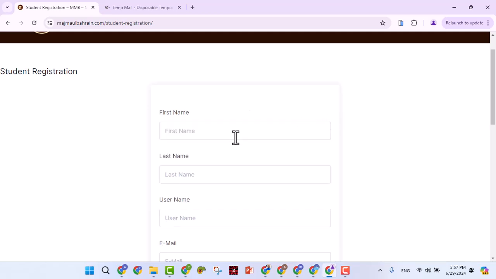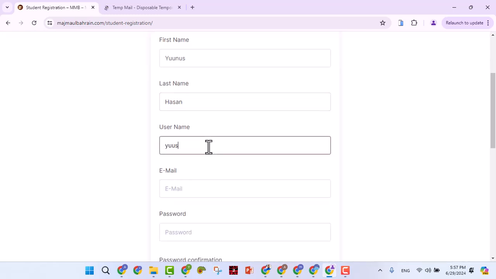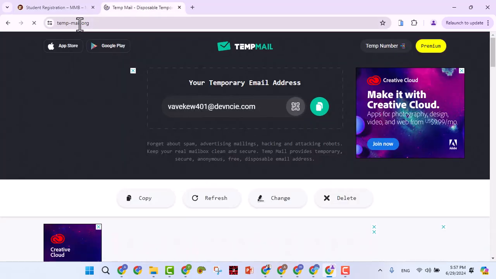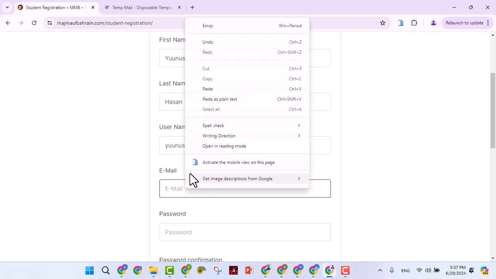So here, you enter your name, maybe Yunus, your surname, maybe Hassan, your username, you can just combine your name, Yunus Hassan, and your surname and put maybe some number 1, 2, 3, 4, 5. Your email address, so go to temp-mail.org and it's going to give you a temporary email, so copy it, then you paste it here.